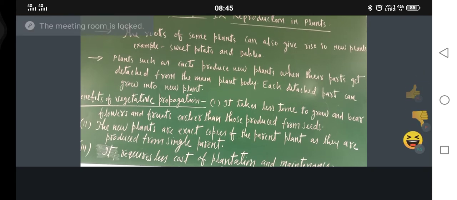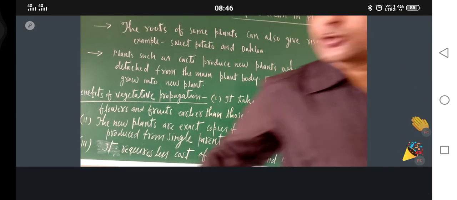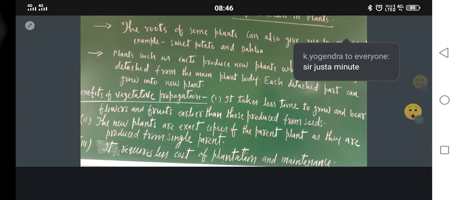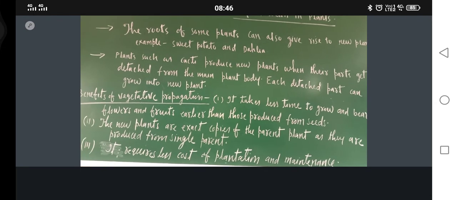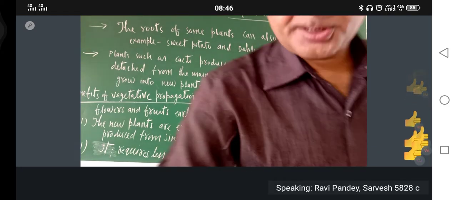Okay, just see here. I will write the new method that is called budding. Budding is also part of asexual reproduction only. Okay. I will again apply the color. Am I audible and visible to you? Hello. Okay. So just see here.